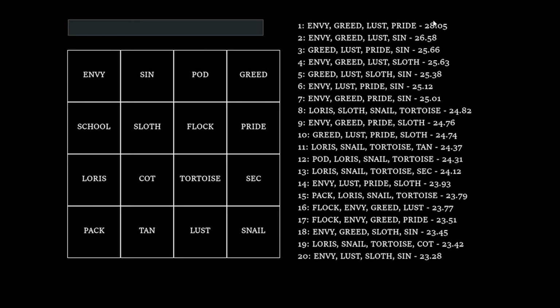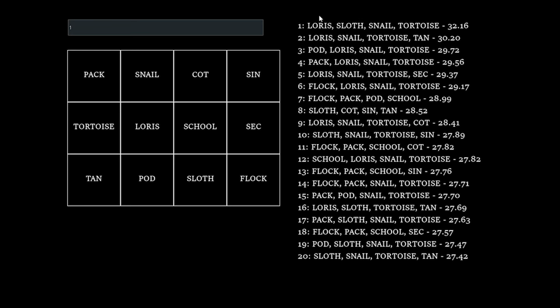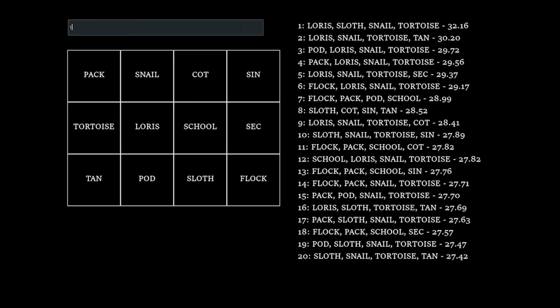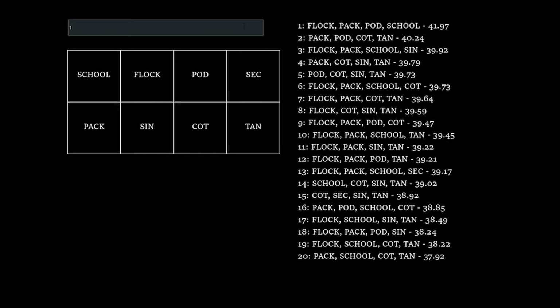However, there are quite a lot of Connections games like this one, where it knows immediately that envy, greed, lust, and pride belong together, then that loris, sloth, snail, and turtle are together. What the hell is a loris? I don't know, and the bot doesn't know either, but it knows that it appears next to words like sloth and snail. Then it gets flock, pack, pod, and school, and gets the last one automatically.